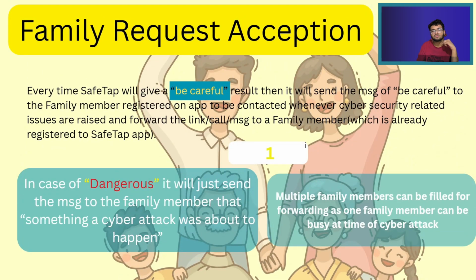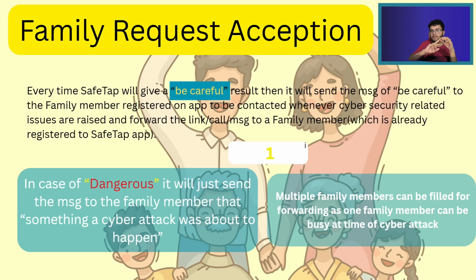And the last approach will be family request exception. So here, every time Safe Tap is clicked by the user, if it is considered safe, green score, then there will be no issue.